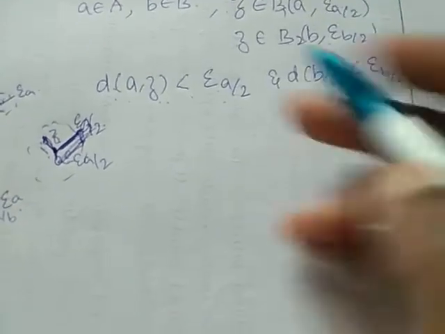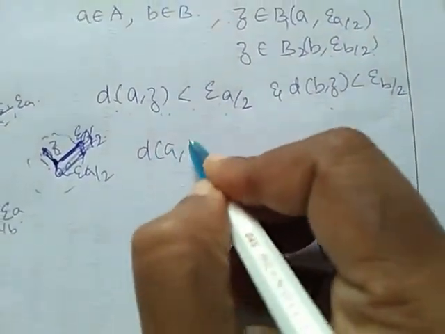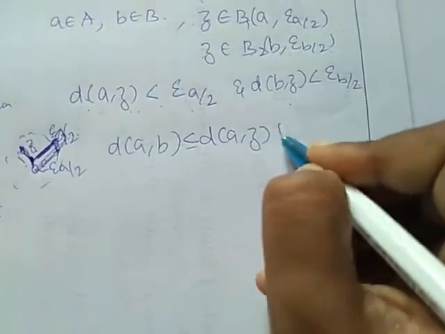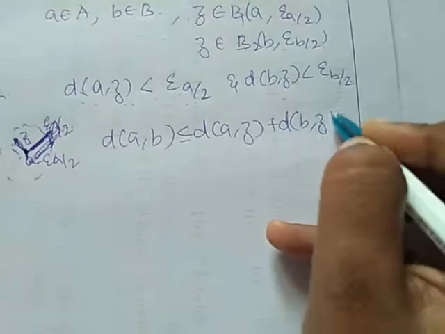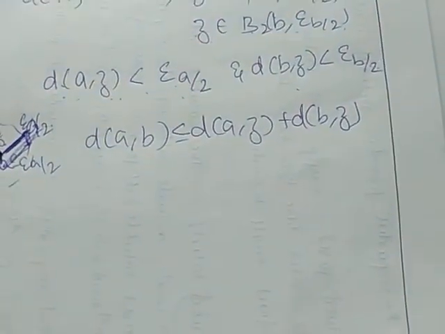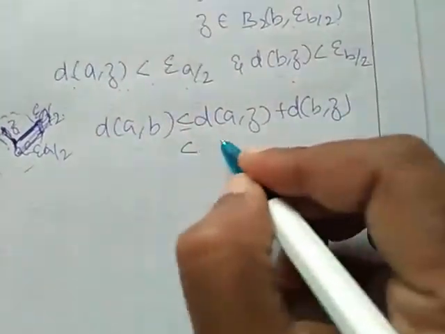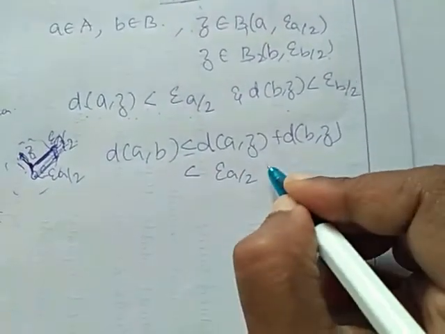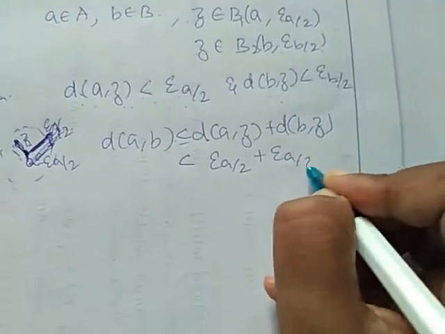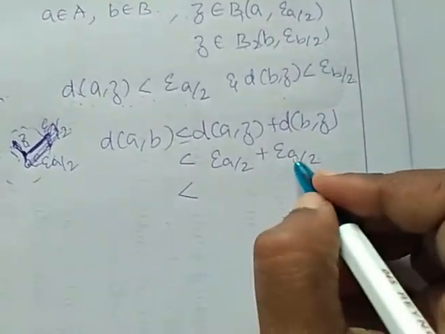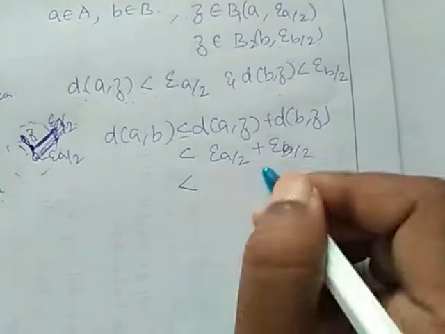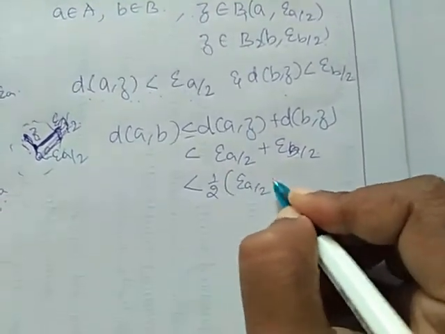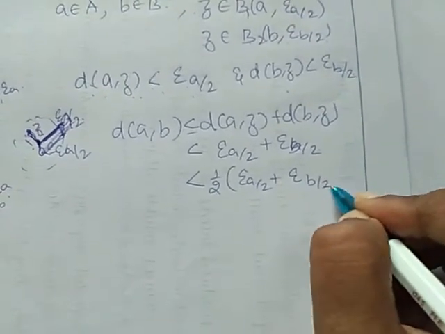So from these two, we have D of A comma B is less than or equal to D of A comma Z plus D of B comma Z, because our X comma D is a metric space. So this implies D of A comma B is strictly less than epsilon A by 2 plus epsilon B by 2.